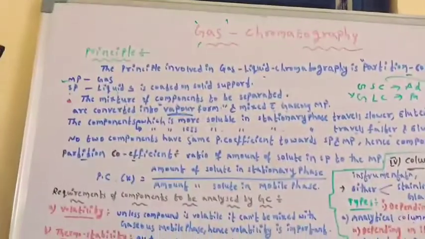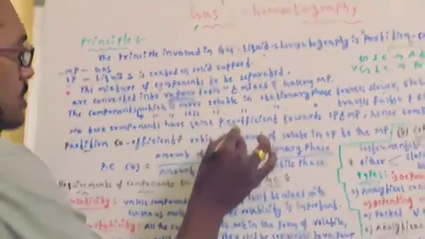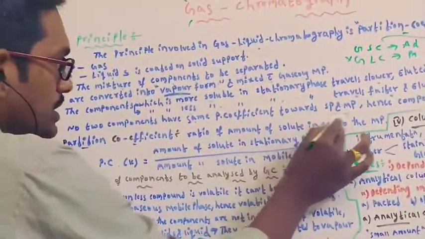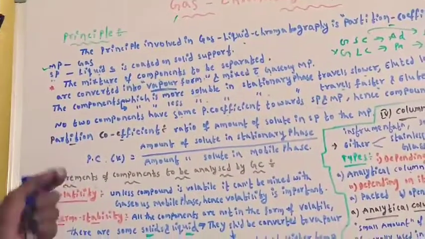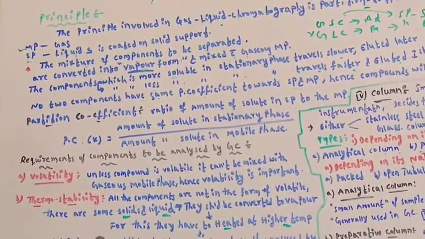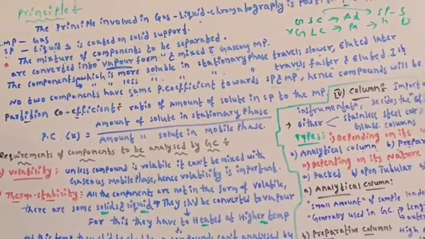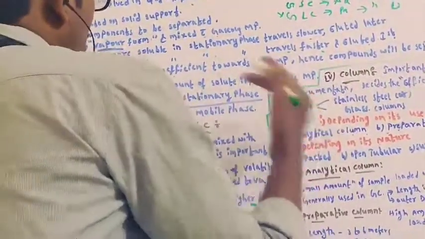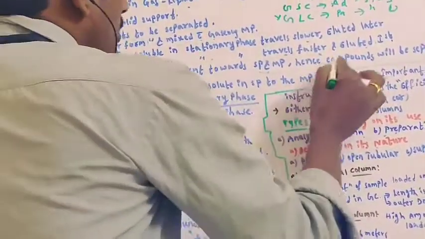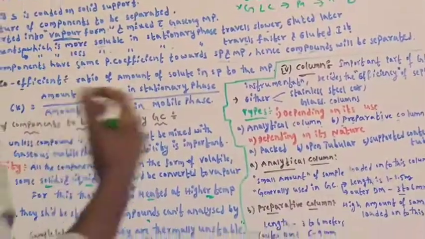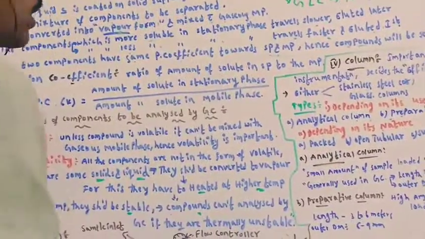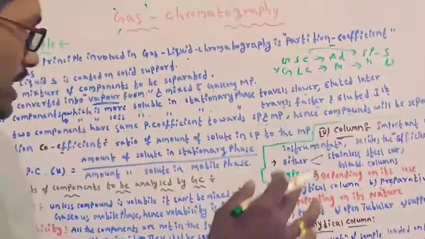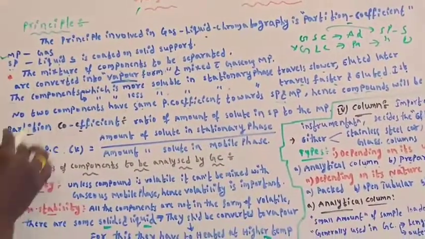No two components have the same partition coefficient towards the stationary phase and mobile phase. Among two components, no two have the same kind of partition coefficient towards the stationary phase and mobile phase. Based on the partition coefficient, two components will be separated because there is a difference between the partition coefficients related to the stationary phase as well as the mobile phase. This is the principle.